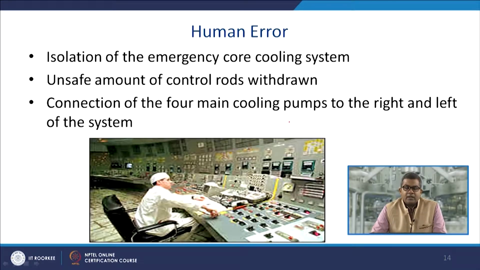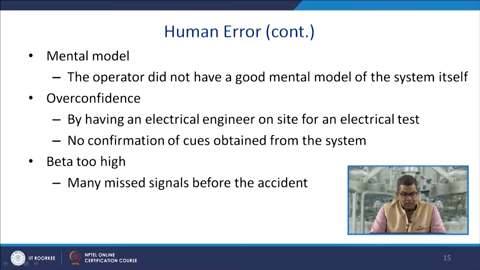There was an unsafe amount of control rod withdrawn, and the connection of four main cooling pumps to the right and the left of the system. So they have suggested various things like mental model. The operator did not have a good mental model for the system itself. Maybe he was not in a good mood, etc. So the mental stability and the psychological factors usually come into the picture. Then he might have had overconfidence.